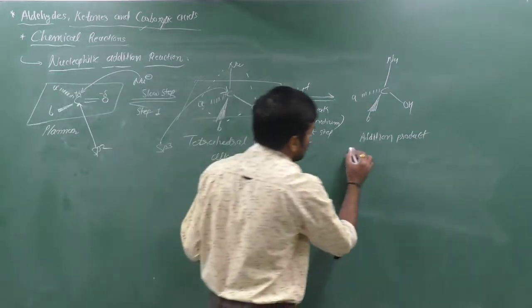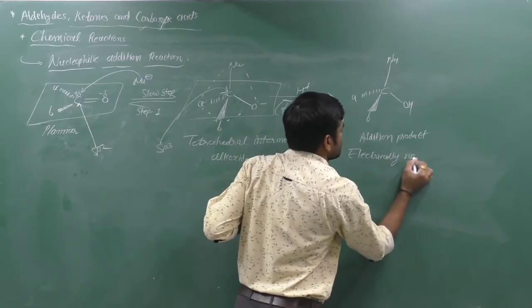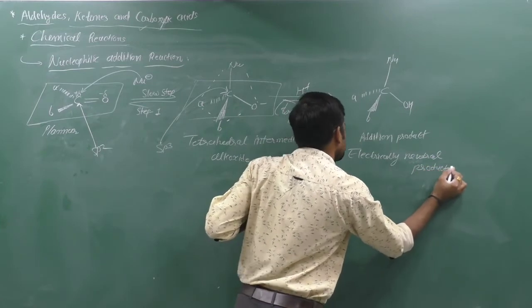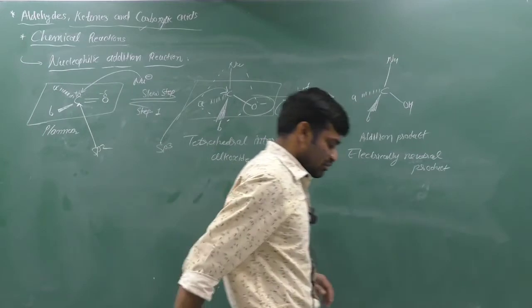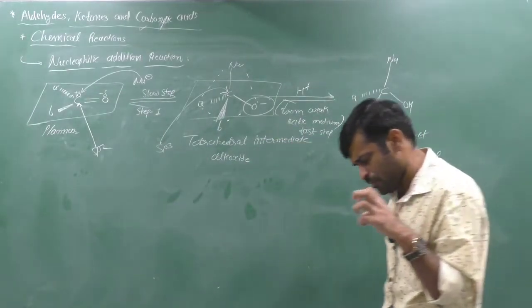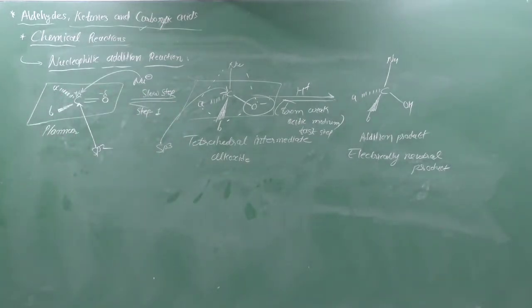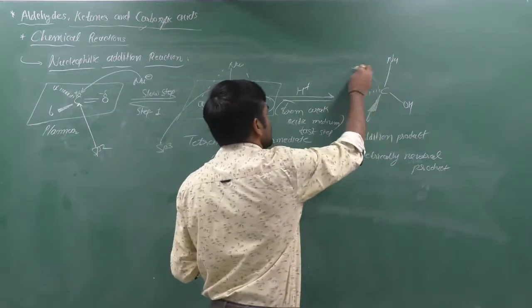Here the intermediate has a charge which is neutralized by the proton, which can be abstracted or captured from the acidic media or weak acidic media. So finally the hybridization of carbon becomes sp3. Here it is also in sp3 hybridization.